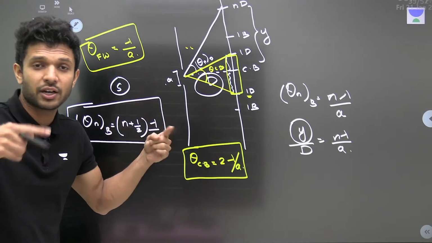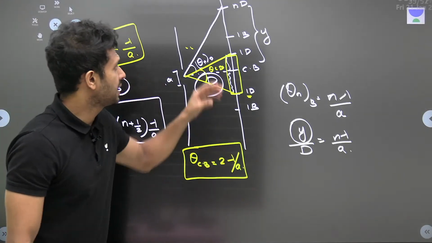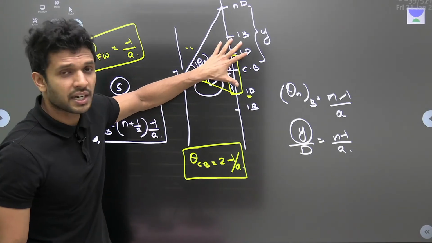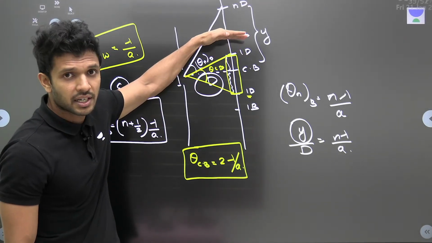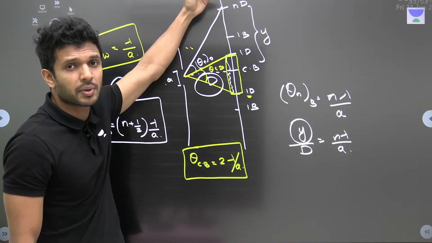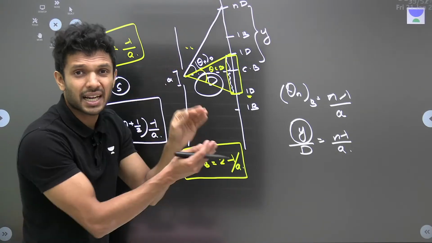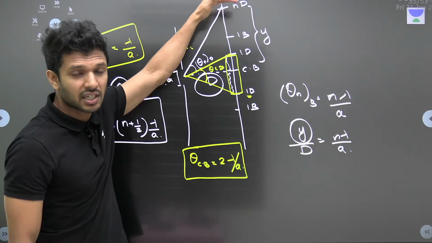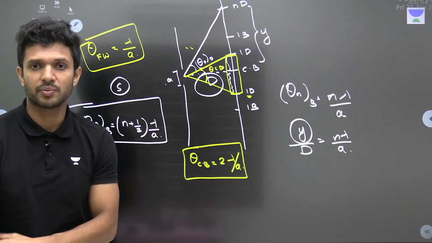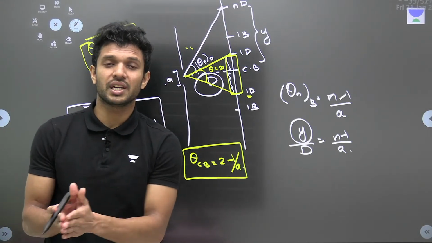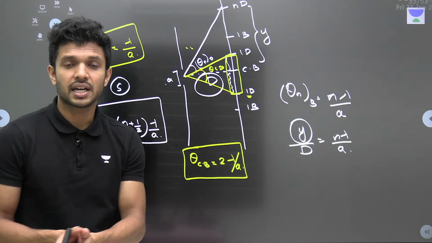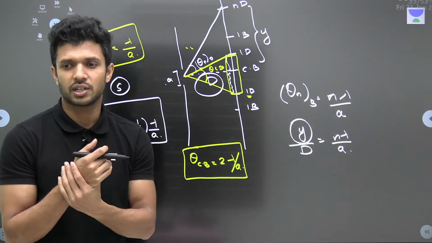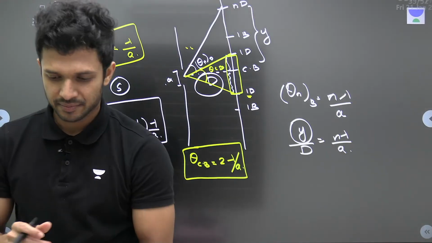Okay, one more difference that I need to tell you. In the case of diffraction, as we move away from the center, if we take the first bright band, then the second bright, third bright, the intensity or the brightness or the contrast of the bright bands keeps on decreasing as you move away from the central bright band. That is also a difference between the interference pattern and the diffraction pattern. All these are important.